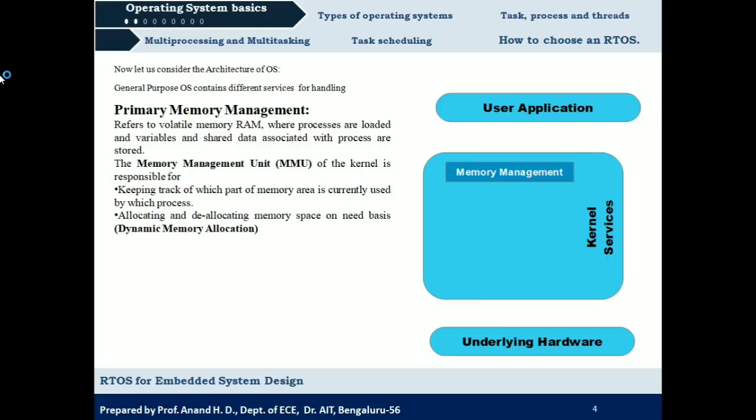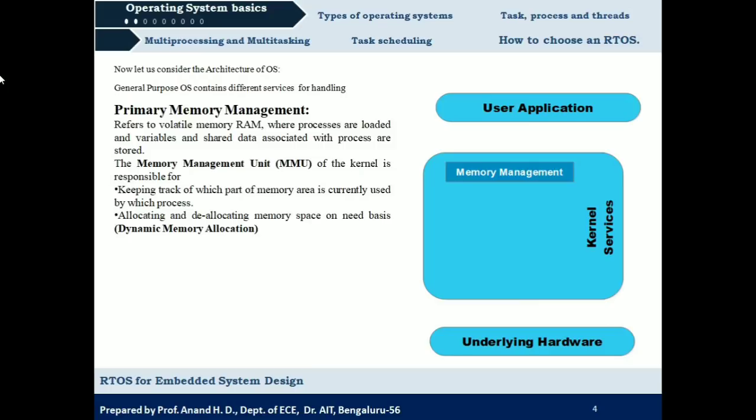The MMU is responsible for keeping track of which part of memory is currently used by which process. So MMU should know what part of the memory is being used by the currently executing process, and also allocate and deallocate memory space for the processes. The memory requirement of a process should be known by the MMU, and it should allocate that memory space to the process to execute successfully.